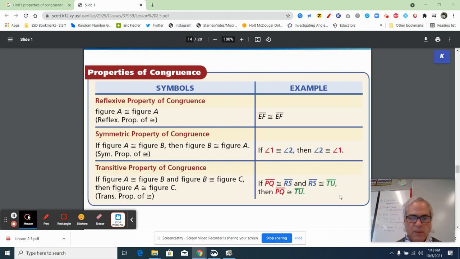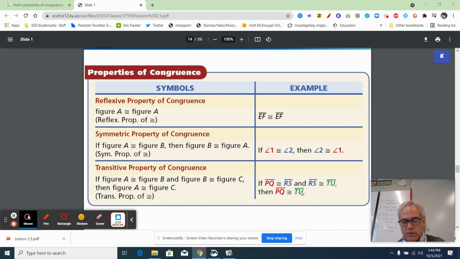I always give this example. And let's take three football teams. And whether you like sports or not, it doesn't matter. The Seattle Seahawks play in a division that has four very good and pretty equitable football teams as far as talent and how they play. So let's do this. Let's say the 49ers are congruent to the Seahawks. The Seahawks are congruent to the Rams. So shouldn't the 49ers be congruent to the Rams?